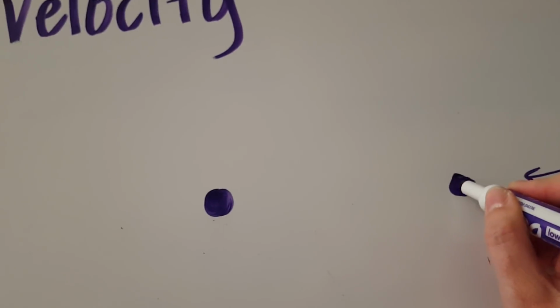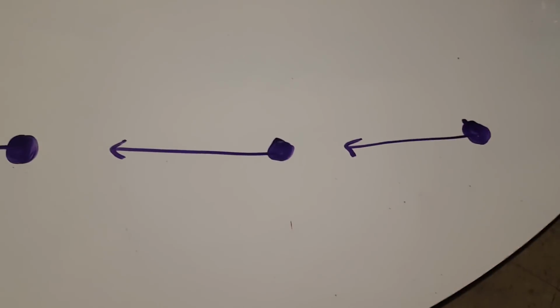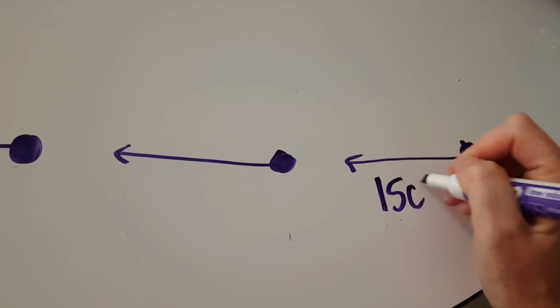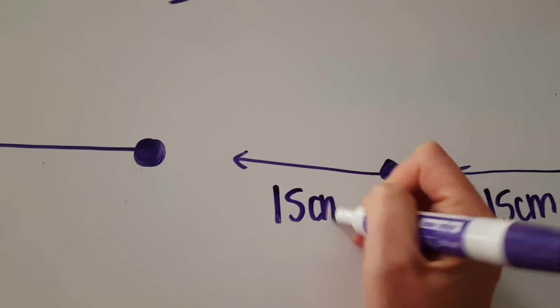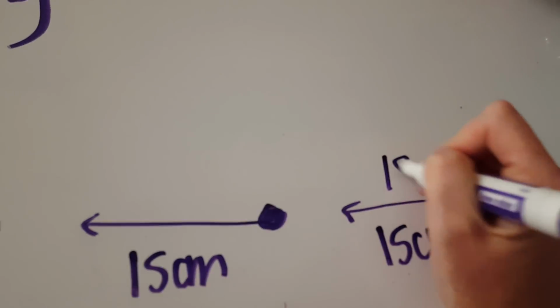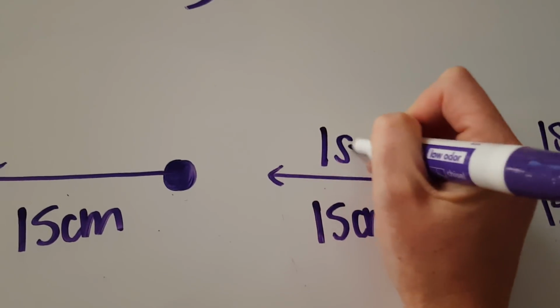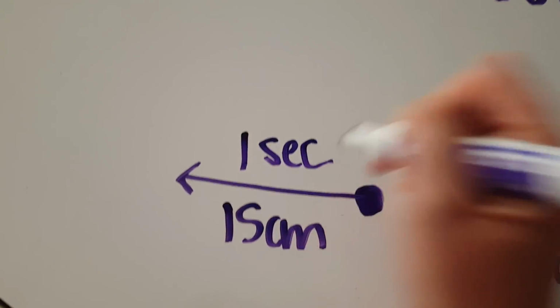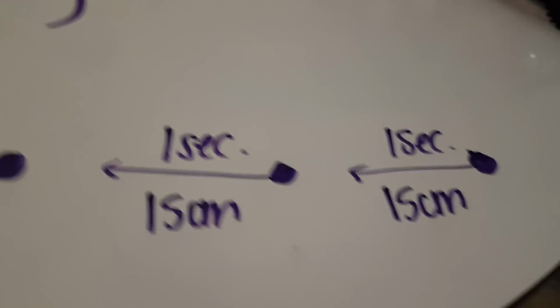Well, let's just make up a number here. I'm not going to actually measure it out, but let's say here are the little vectors for my buggy moving, indicating the direction that he's going. Well, my displacement, we'll call that, I don't know, 15 centimeters. Also 15 centimeters. Also 15 centimeters. Also 15 centimeters. Well, I dropped a dot every second, right? So that took 1 second each. That's an example of constant velocity.